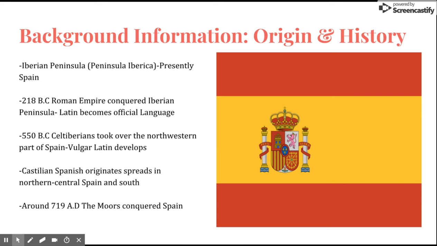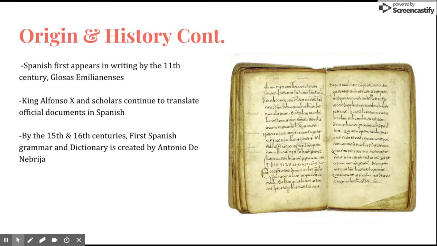From this language, many dialects evolved, one being Castilian Spanish. Castilian Spanish spread throughout the south and central parts of Spain. Around 719 BC, the Moors conquered Spain and spread Arabic culture and language. More than 4,000 Spanish words derived from Arabic.